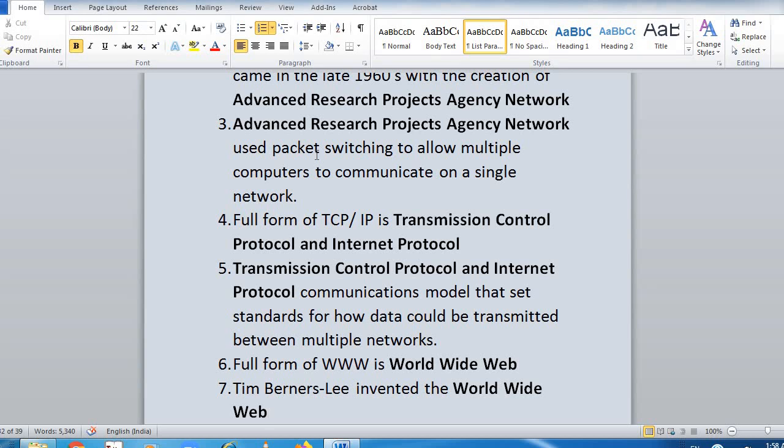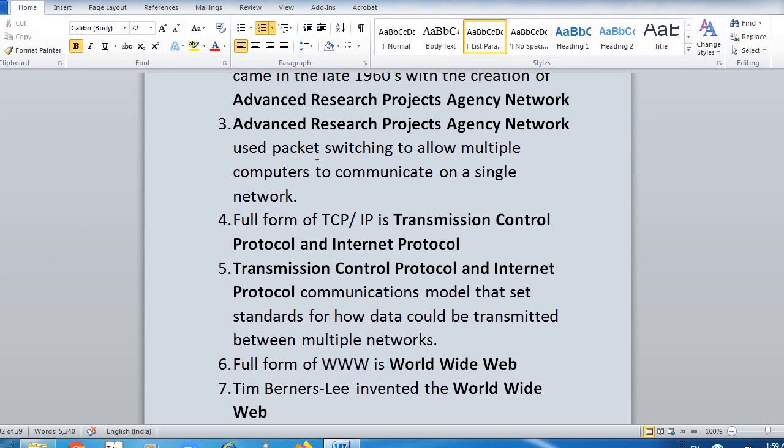Now FTP, File Transfer Protocol, that is the full form. Now what does FTP do? File Transfer Protocol is used to transfer and manipulate files on the internet. Full form of HTTP is Hypertext Transfer Protocol. Hypertext Transfer Protocol is an internet-based protocol for sending and receiving web pages. All the web pages we open are through HTTP.